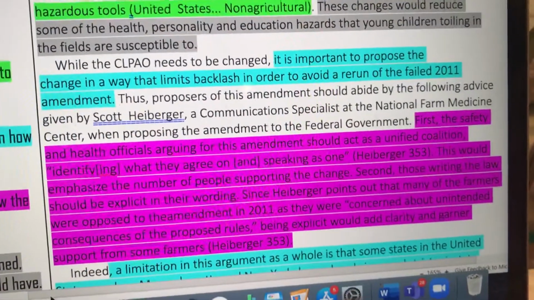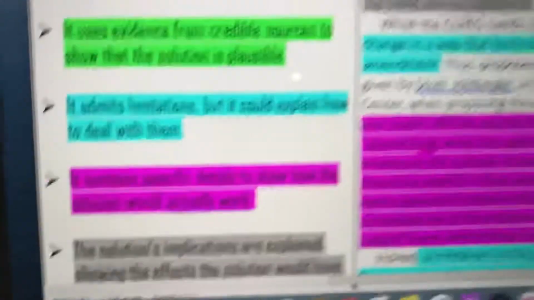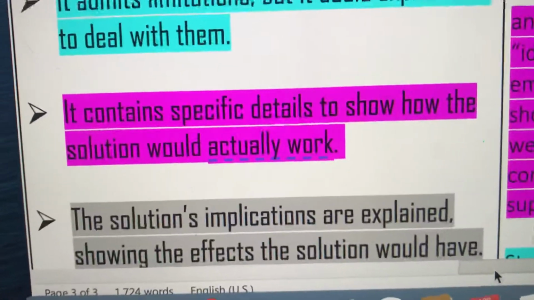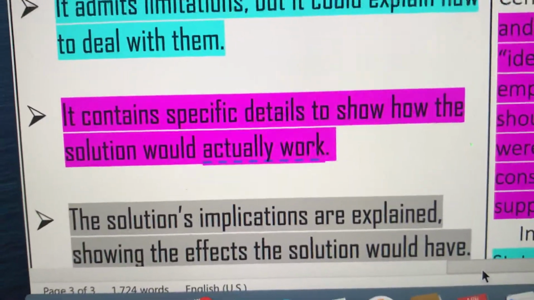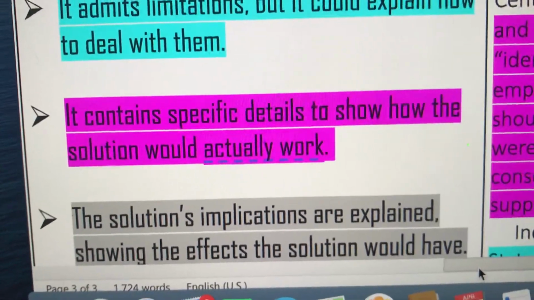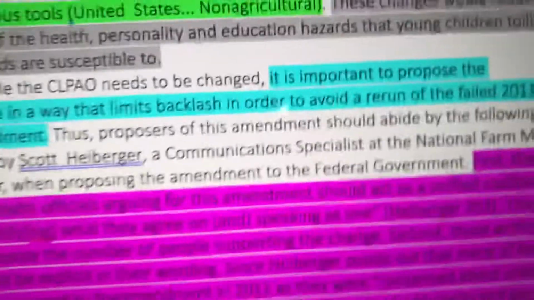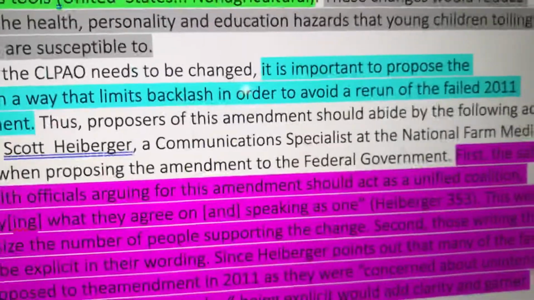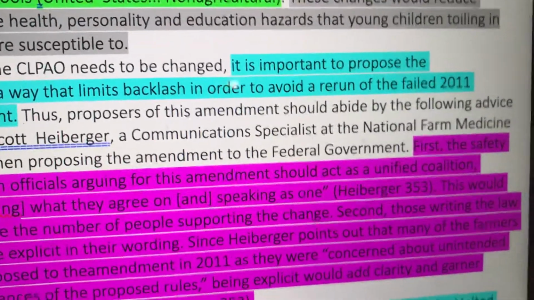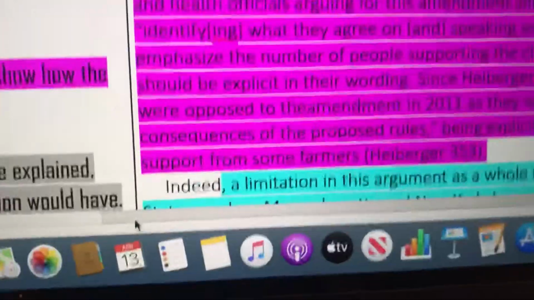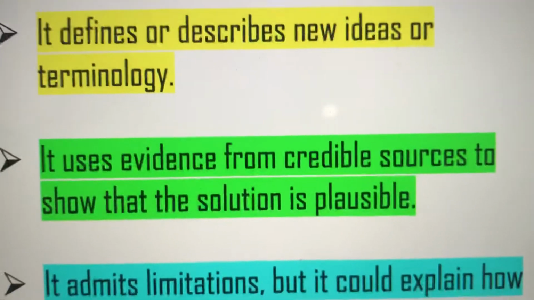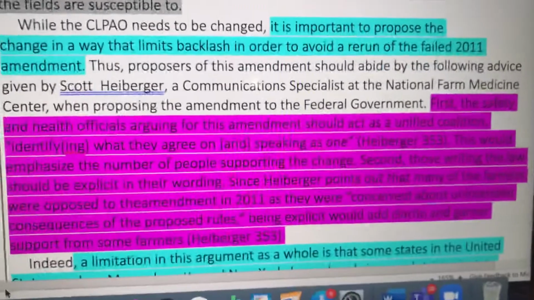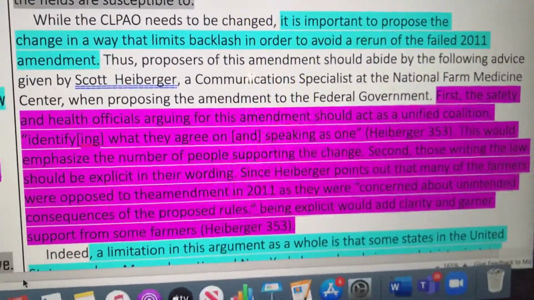Now we have a big block of text there highlighted in purple. We come over to our features. It says it contains specific details to show how the solution would actually work. Please notice too that it is citing this from Scott Heiberger, a communication specialist, the National Farm Medicine Center. And we could say that this too, although it's not highlighted, comes from a credible source. So let's look at the details of this solution.